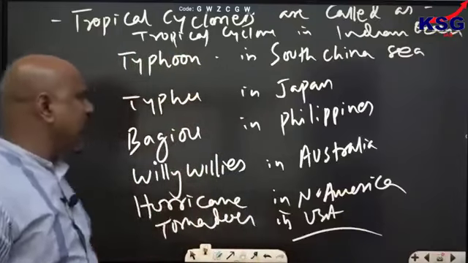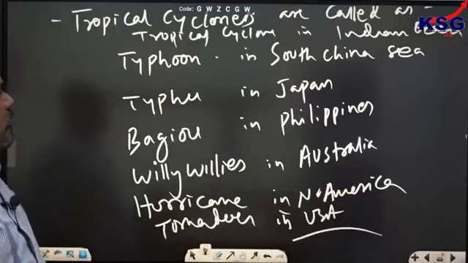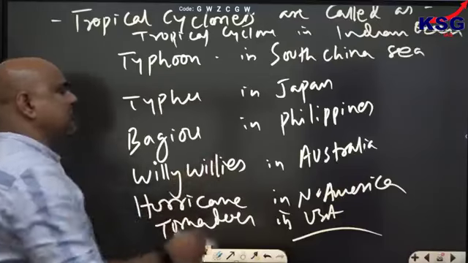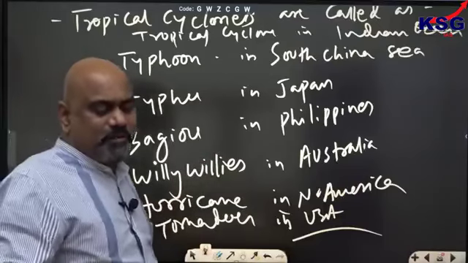इनका नाम कहाँ पे क्या है? Willy-willy is in Australia, isn't it? So these are the names of different regions in different parts.